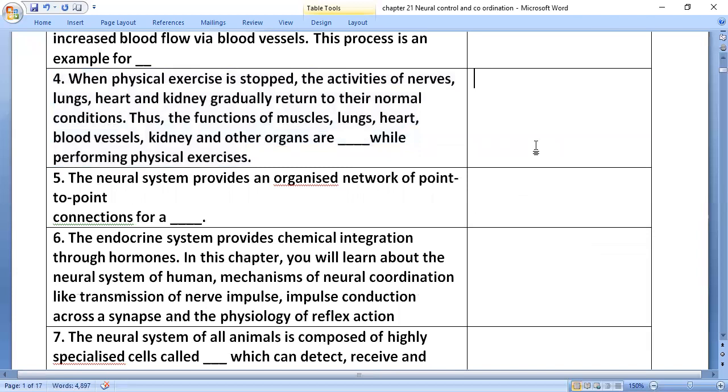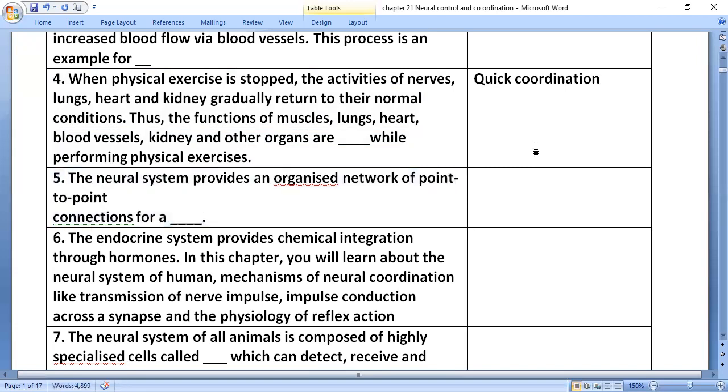When physical exercise is stopped, the activities of the nerves, lungs, heart, and the kidney gradually return to their normal condition. Thus, the functions of muscles, lungs, heart, blood vessels, kidney, and other organs are dash while performing physical exercises. Other organs get quick coordination while performing these particular physical exercises.